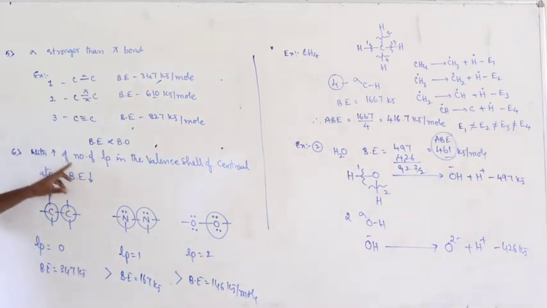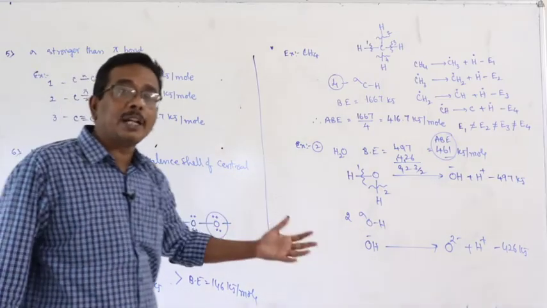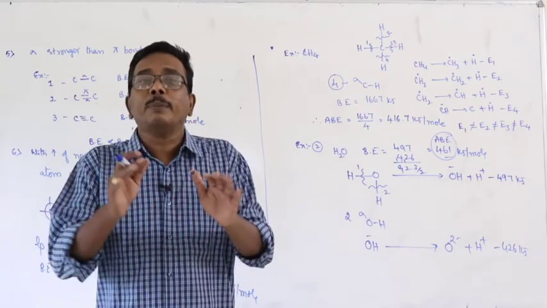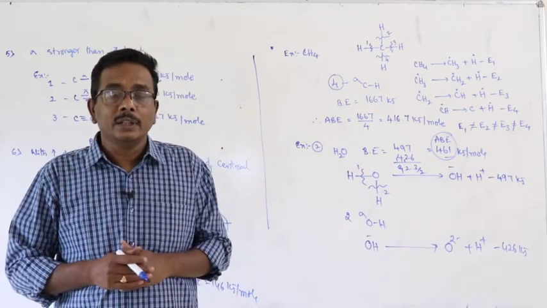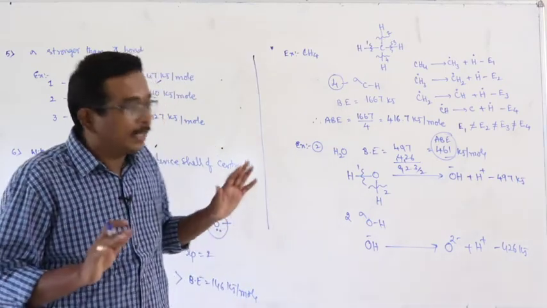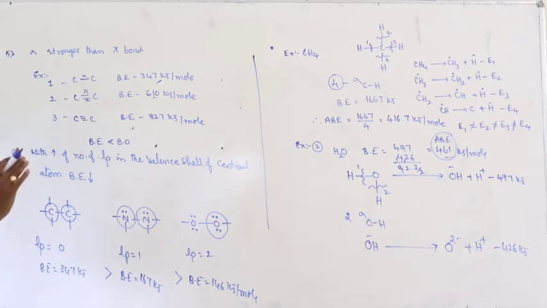And next one, with increase of number of lone pairs in the valence shell of central atom, bond energy decreases. Sigma bond is stronger than pi bond. With increase of percentage of p character in the hybrid orbitals, the size of the orbital increases, bond length increases, therefore bond energy decreases. Bond energy is directly proportional to bond order. Bond energy is inversely proportional to bond length. This is about some of the important characteristics and information related to bond energy.